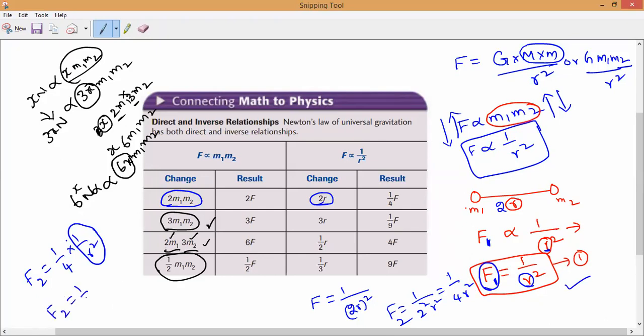So can I write it as 1 by 4 into F1? So now what is the new force? New force is equal to 1 by 4 of the initial force. 1 divided by 4 means you have to divide the initial force by 4, then you get the value. Are you clear, Shruti? Any doubt, anybody, you can ask me. Do you understand, Ra?